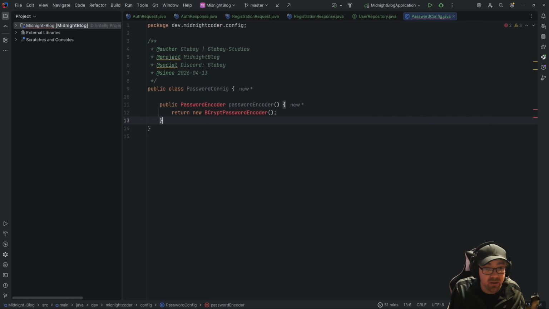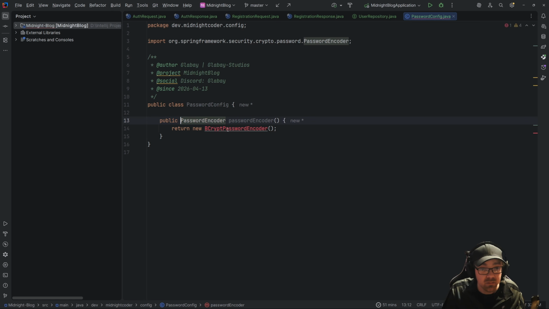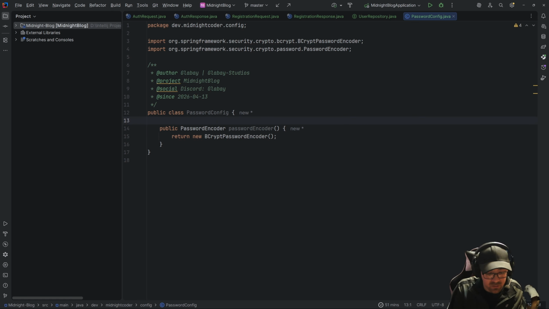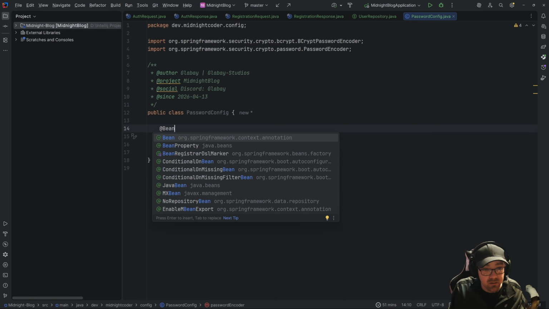So this one is going to be password encoder, password encoder. Okay, so now we need to import a couple of things, and now we have ourselves a bcrypt password encoder. We'll make this a bean.